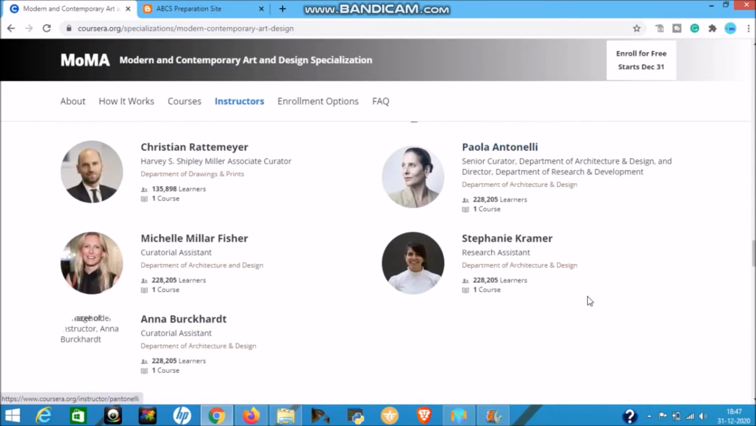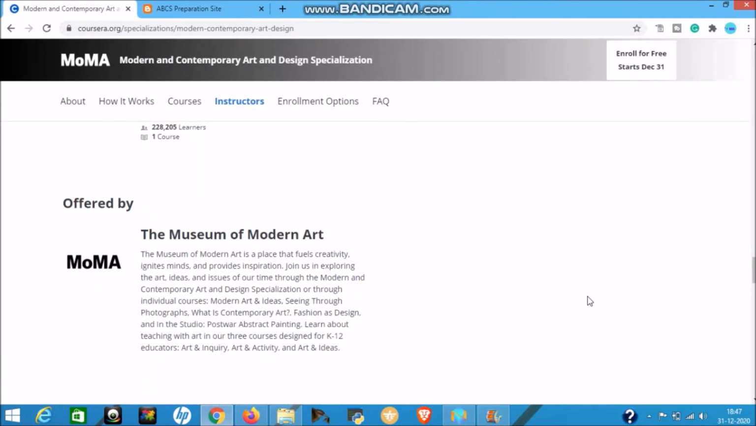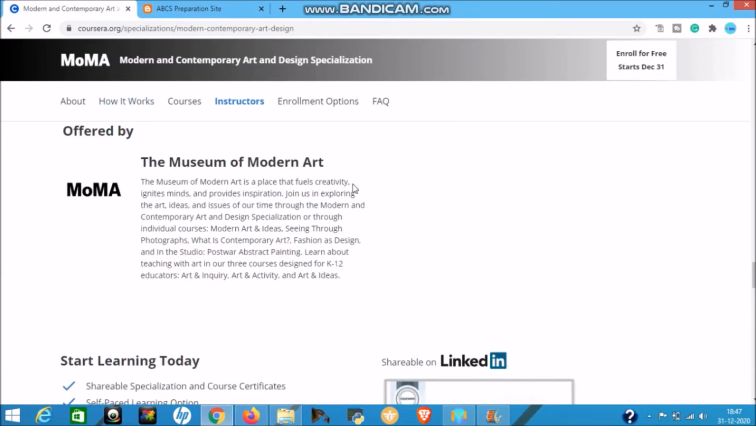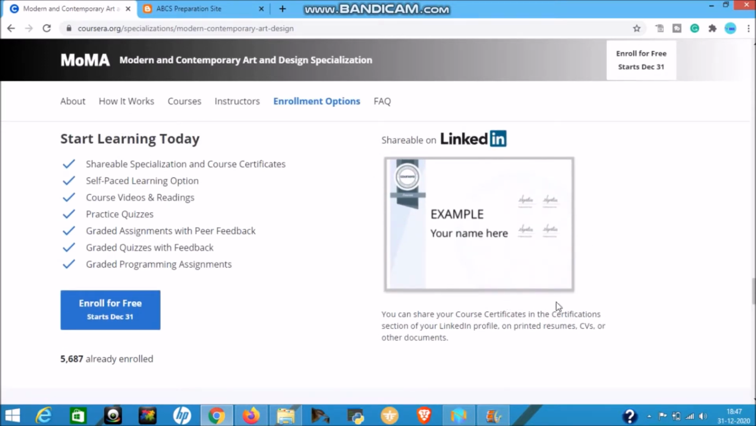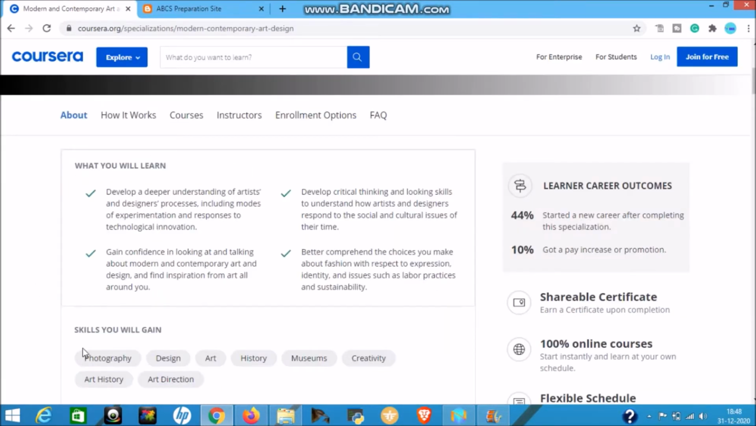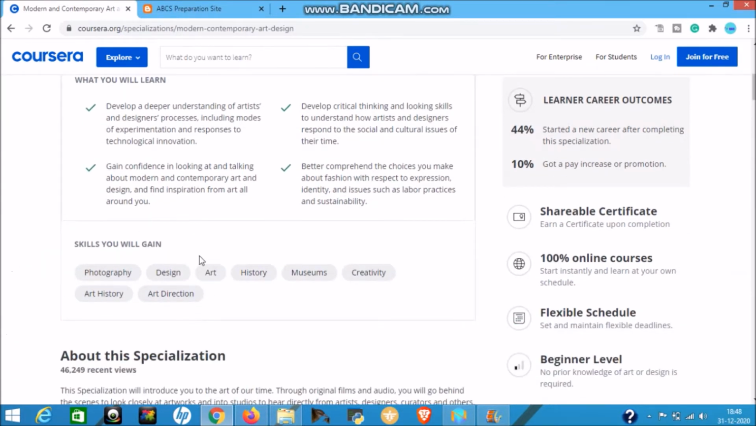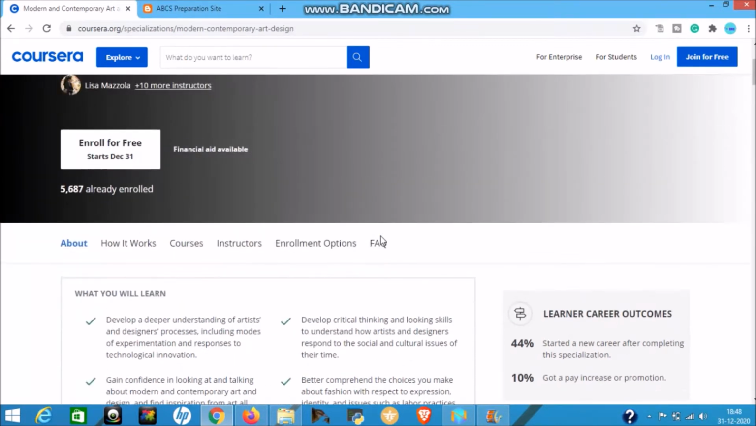See here, and offered by the Museum of Modern Art. And you will get the specialization certificate like this. What will you learn? These are here, and the skills you will gain from it, like photography, design, art history, museum, creativity, art direction. So this is the information about this course.